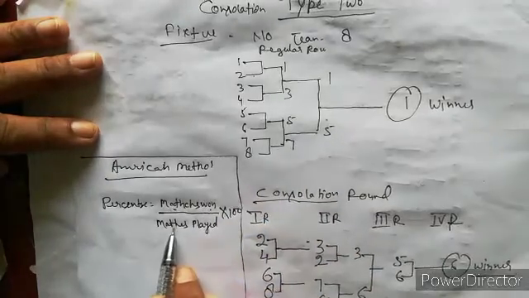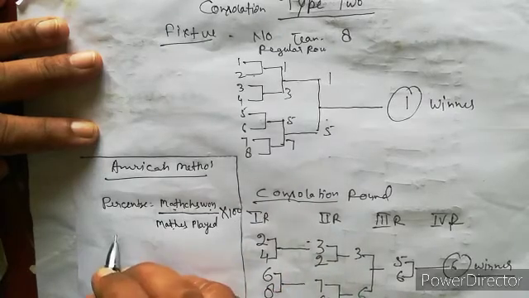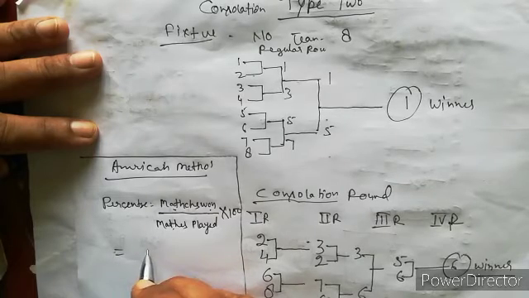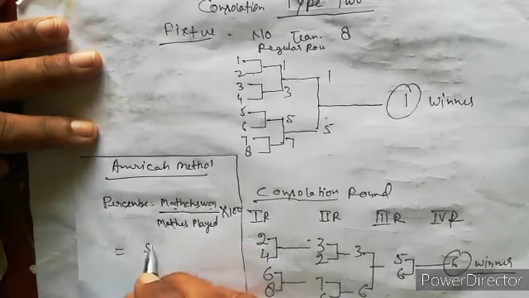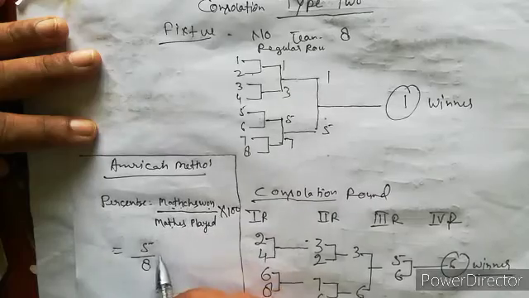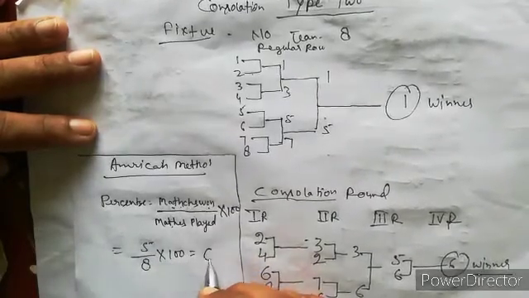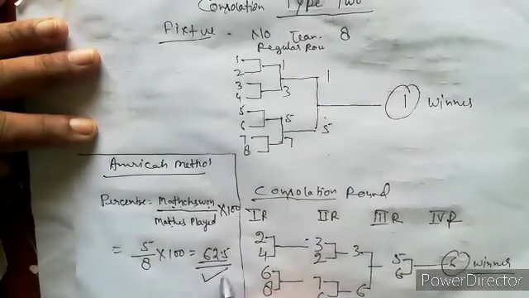Matches won divided by matches played, multiplied by 100, gives the percentage. Suppose the total matches played are 8 and he won 5. 5 upon 8, where 5 is the matches won and 8 is the total. So it is 62.5. This is the winning percentage.